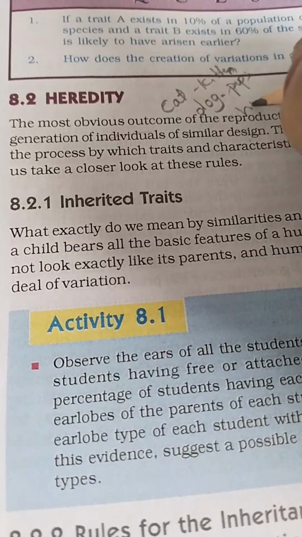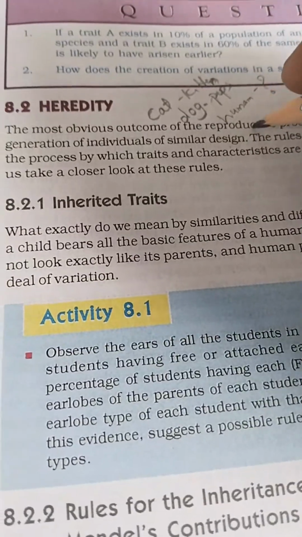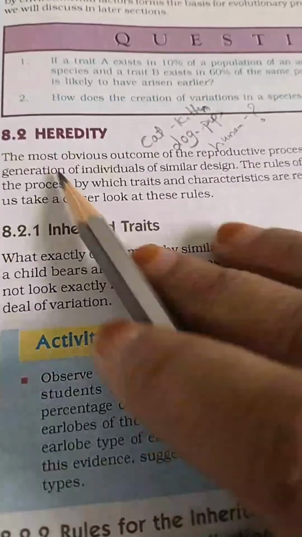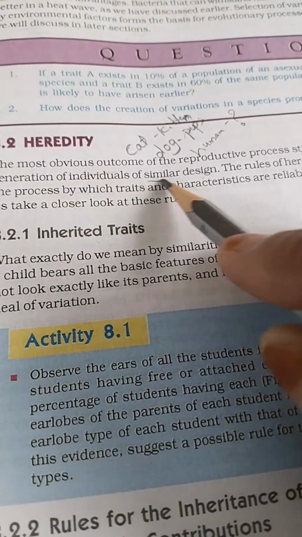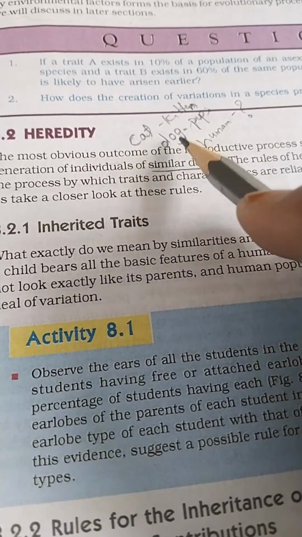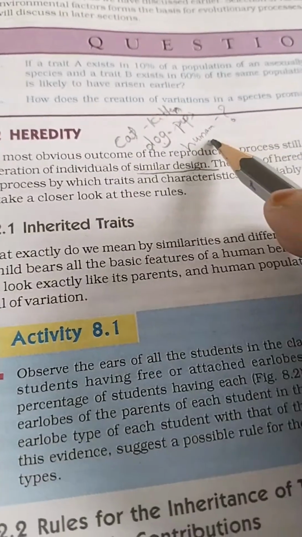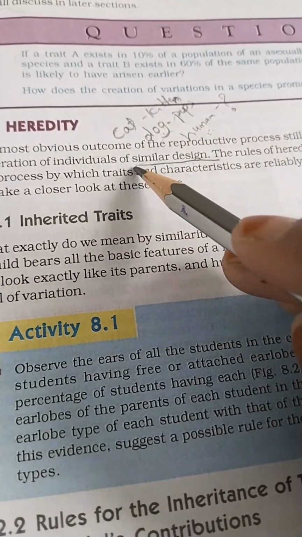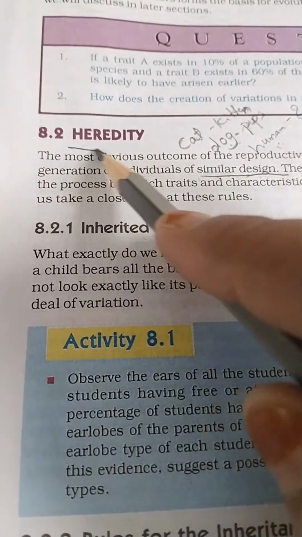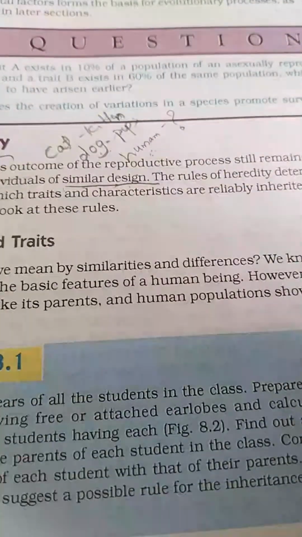Next, if it is a human, see, what would it be for humans? That is nothing but the kids, the child. The similar design should be there. Whenever we are watching a cat, it should resemble a cat, not a dog. If I am observing a human, it should resemble a human, not a cat or dog. So this is what the individual similar design is, the blueprint which already existed when the zygote was formed.